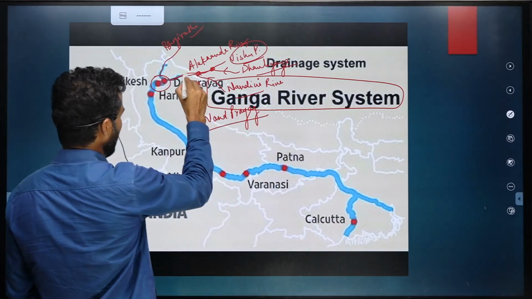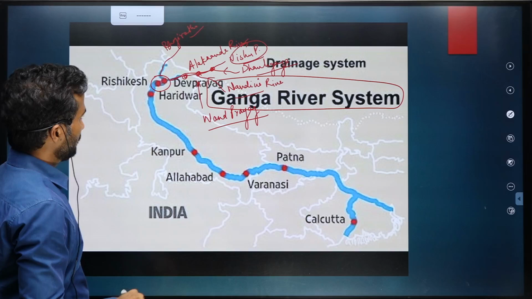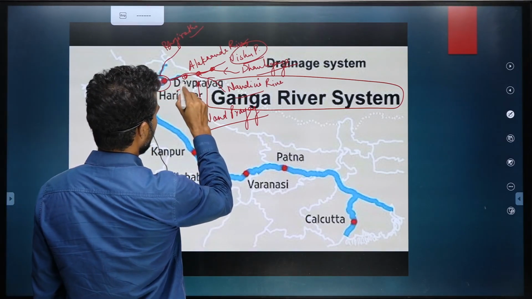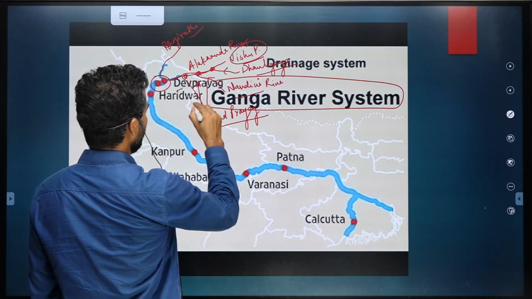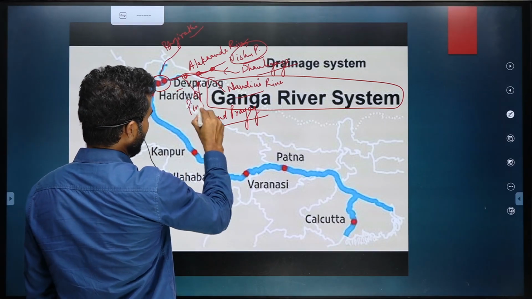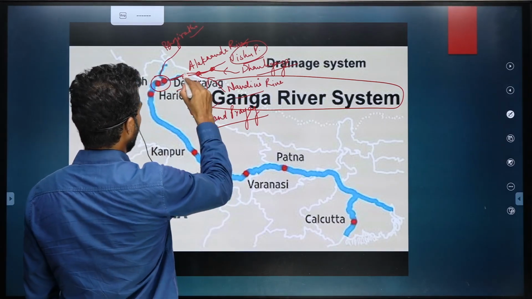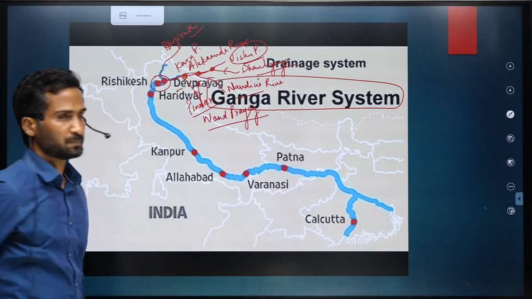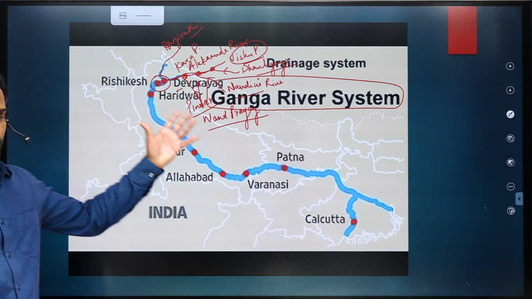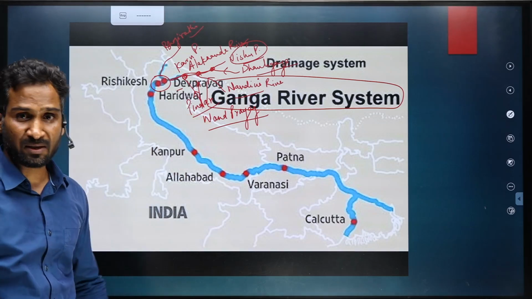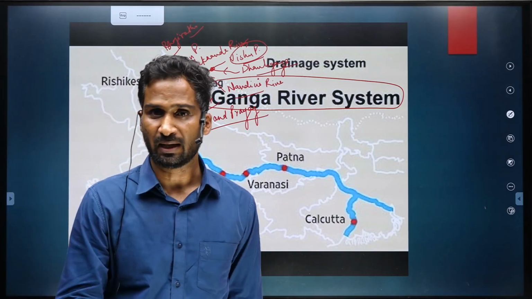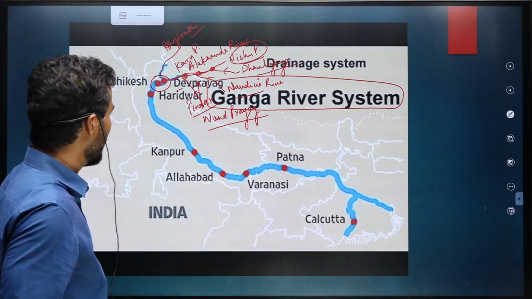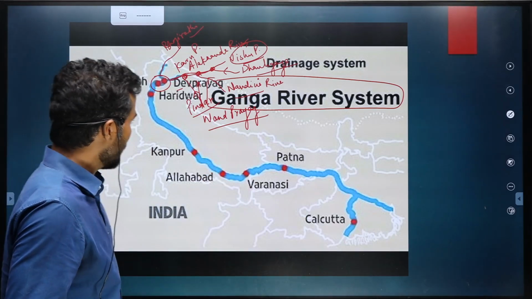And then there is another Prayag formed by Pindar river, Karn Prayag. So you should know these rivers and the point where they are meeting and the name of those meeting points in the name of Prayags: Vishnu Prayag, Nand Prayag, Karn Prayag.